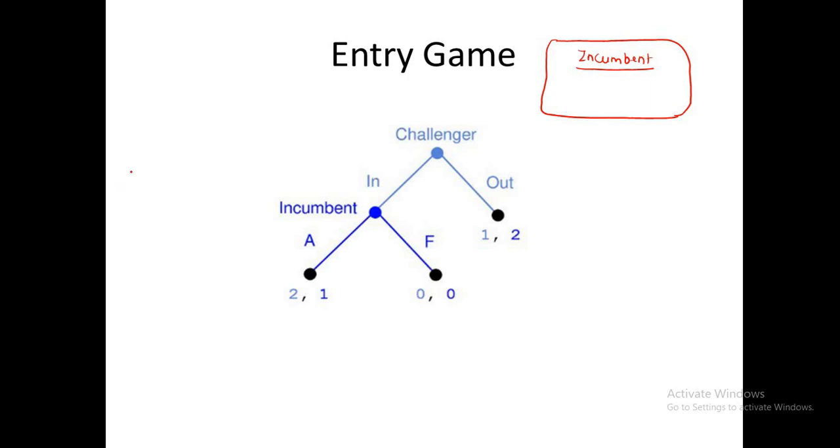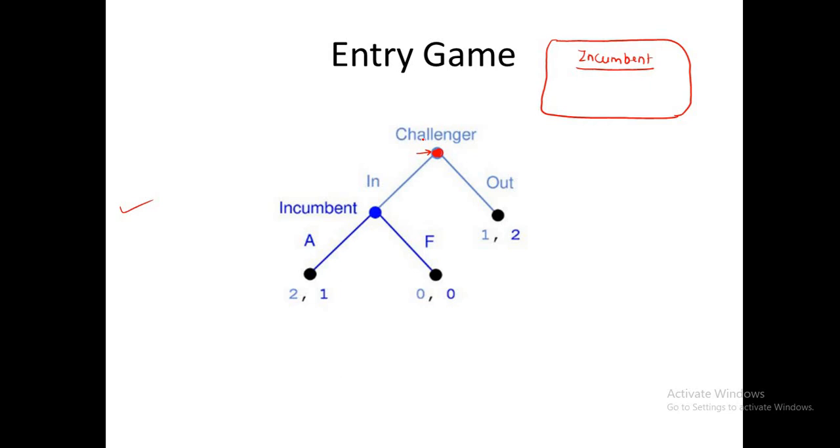So this is the game tree of this entry game. The root node of this game tree represents the empty history. Empty history means a point at which no one has taken any decision yet. Now, who will play first? Definitely the challenger will take the action first, because the challenger can enter or stay out of the market. In response to this, the incumbent will decide what to do.